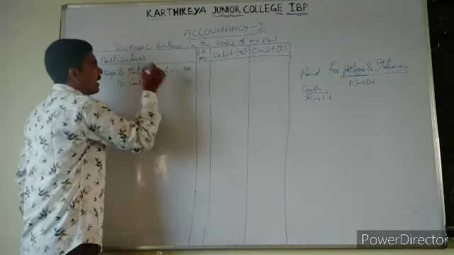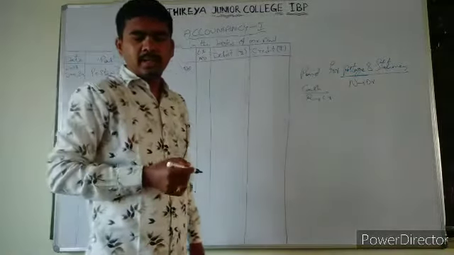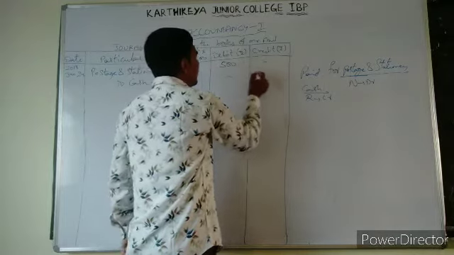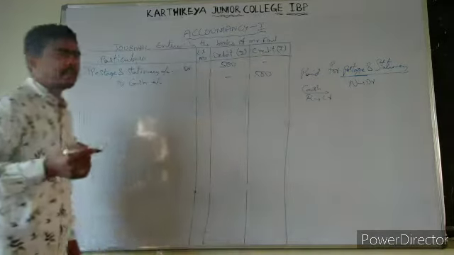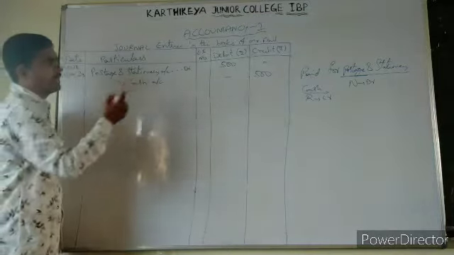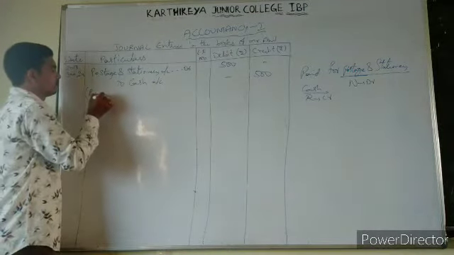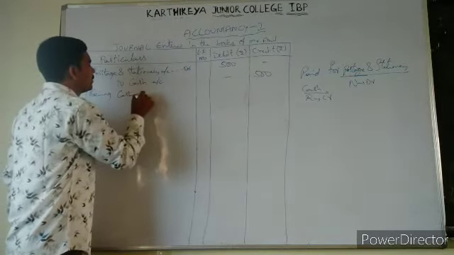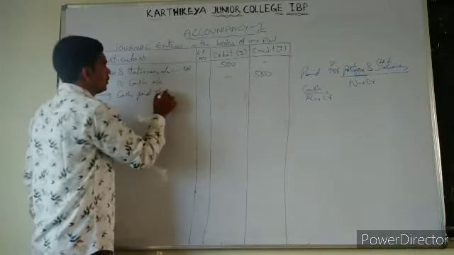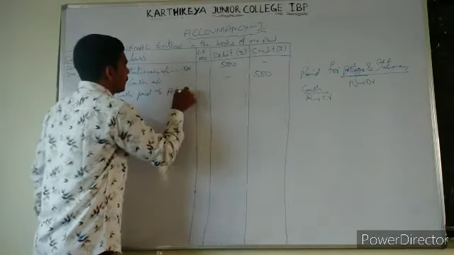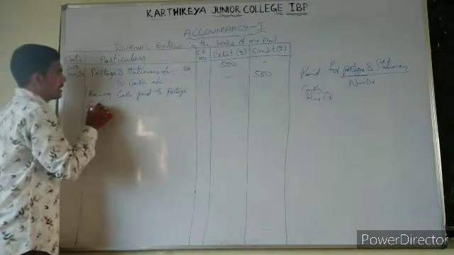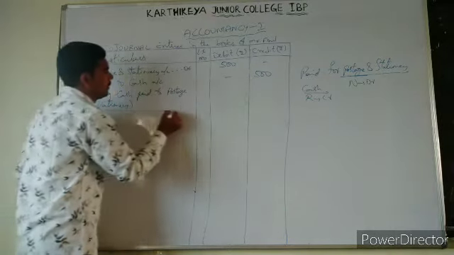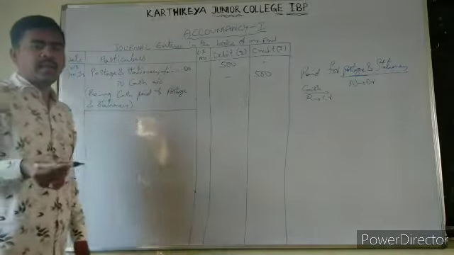The amount is 500 rupees, 500 in the debit line and 500 in the credit line. Let us write the narration: being cash paid for postage and stationery. Okay, this is clear.